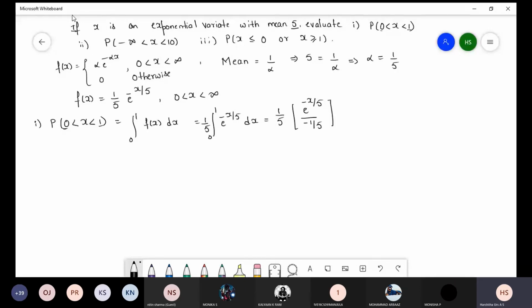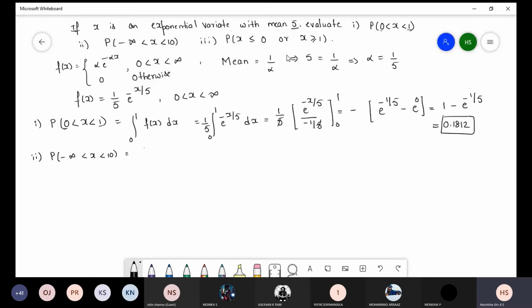Limit is from 0 to 1, minus e power minus 1 by 5 minus e power 0. That is 1 minus e power minus 1 by 5, which is 0.1812.